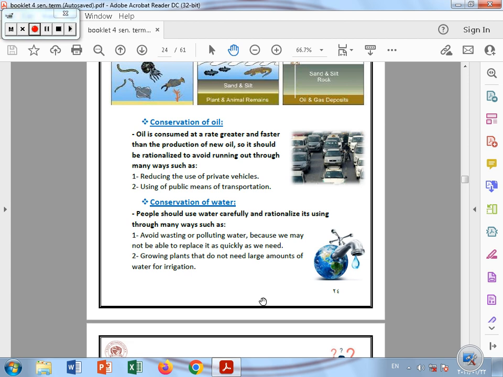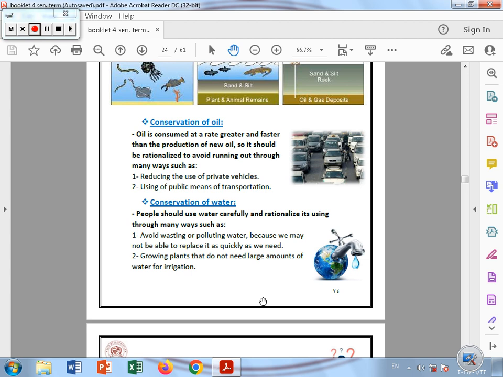So we should rationalize or decrease consuming oil to avoid running out of it, by decreasing the use of private vehicles. Instead of using your private car, you can use the bus or public transportation to decrease the use of oil.